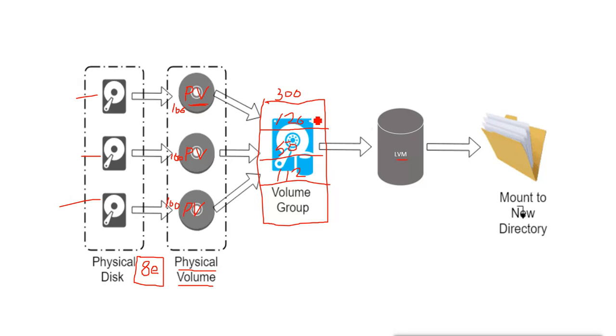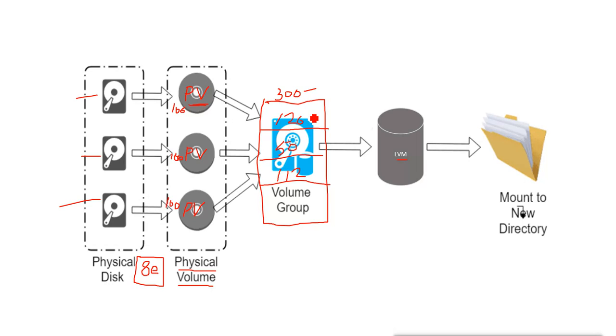You can create multiple LVMs based on the size of these 300 GB. You are dividing the combined 300 GB into multiple different LVMs, so you cannot create more than 300 in total.